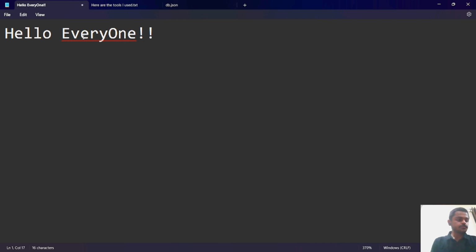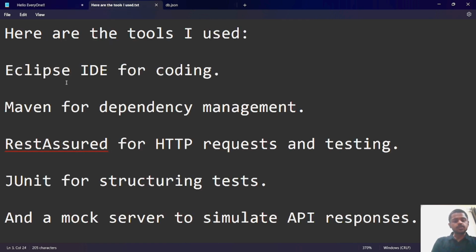So first of all, I will show you the tools which we are going to use in this project. First of all, we will be using Eclipse IDE for coding, Maven for dependency management, RestAssured for HTTP request and testing, JUnit for structuring the test, and a mock server to simulate API responses. Before proceeding with the testing, we have to make a mock server.